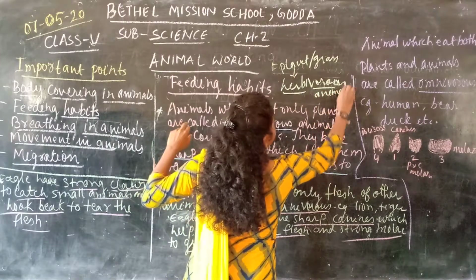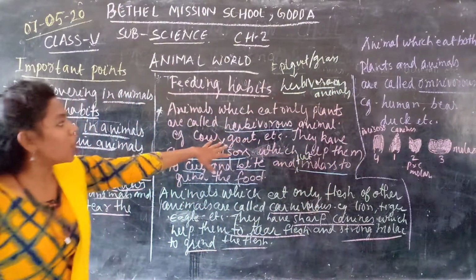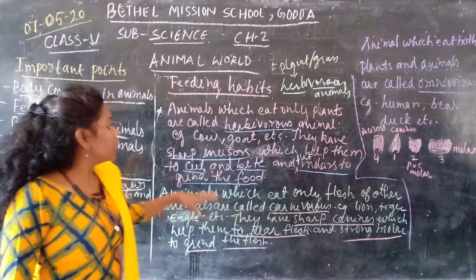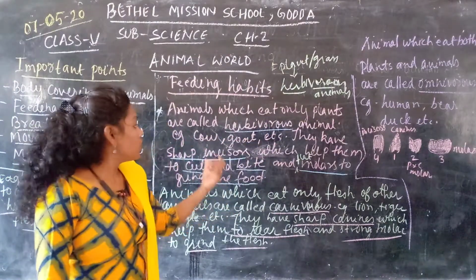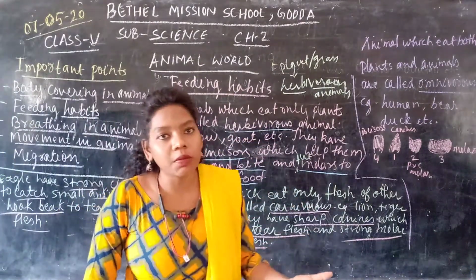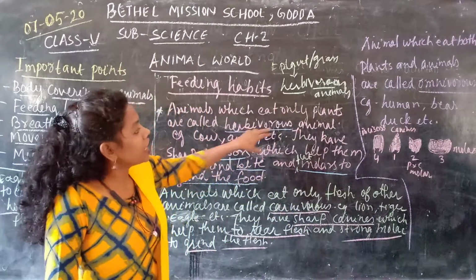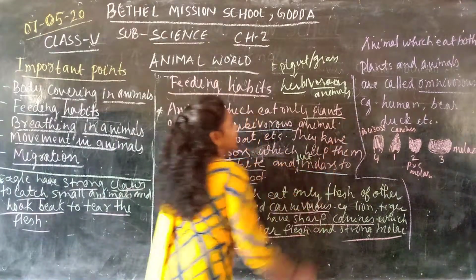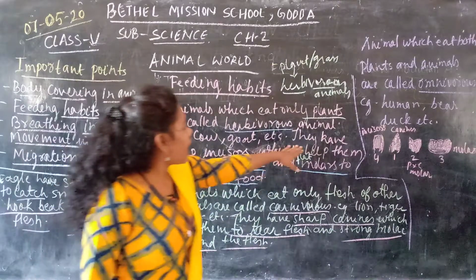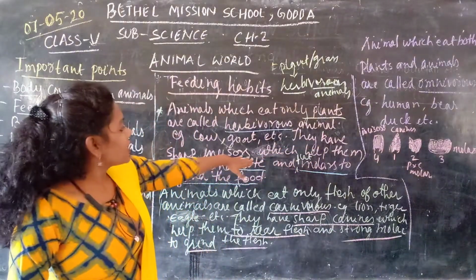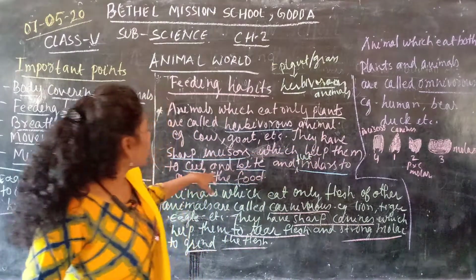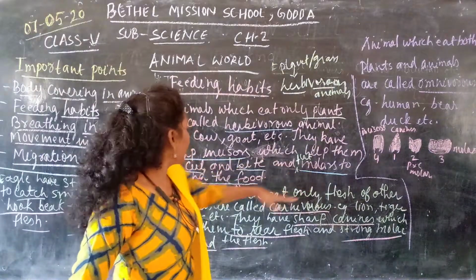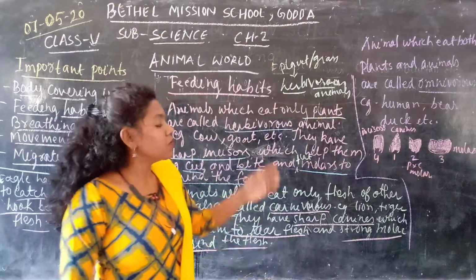That means animals which eat only plants are called the herbivorous animals. For example, cow, goat, and sheep. These animals eat only plants and grass, and they have sharp incisors which help them to cut and bite, and flat molars which help them to grind.